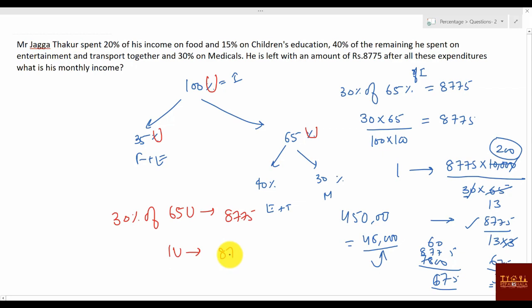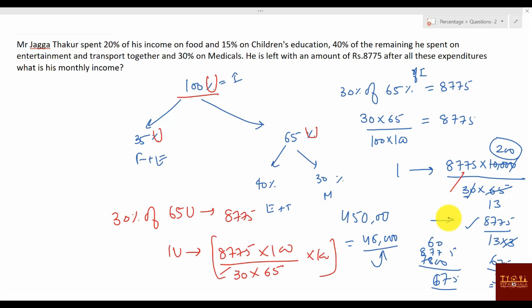One unit value will be 8775 into 100 divided by 30 into 65. And what is your income? Income is 100 units, so you have to multiply here with 100. This statement and this statement both are the same, right? Either you consider 100 units or you consider 100%. Both are same. Clear? Note down.